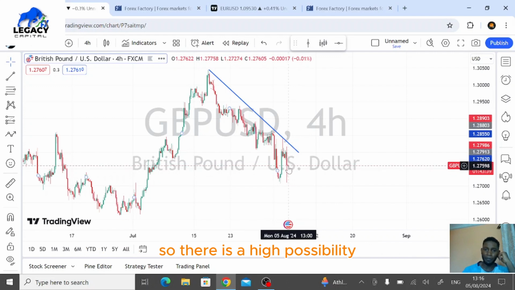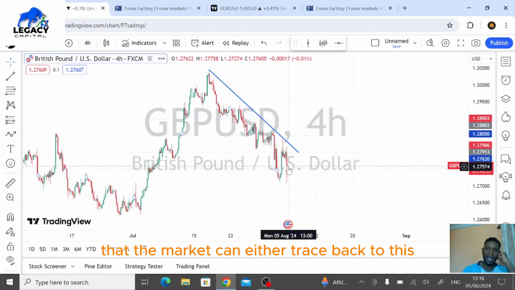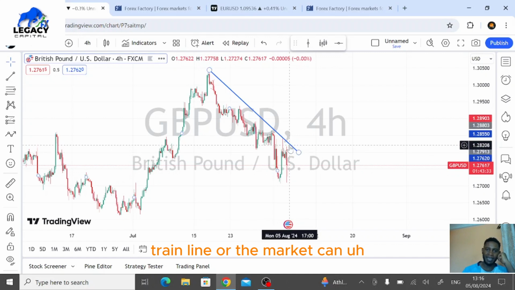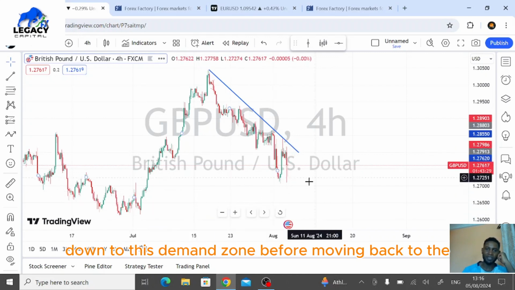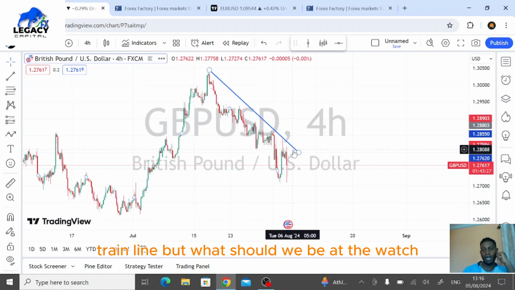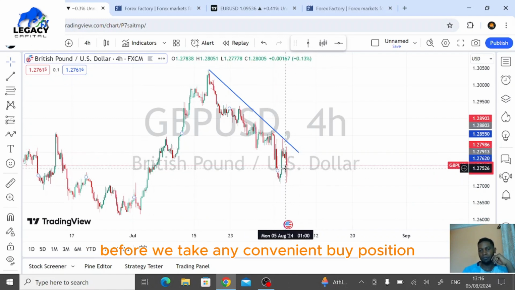So there is a high possibility that the market can either retrace back to this trend line, or push down right down to this demand zone before moving back to the trend line. But what should we watch out for? We need to see the market push up to this zone and break this trend line before we take any buy position.